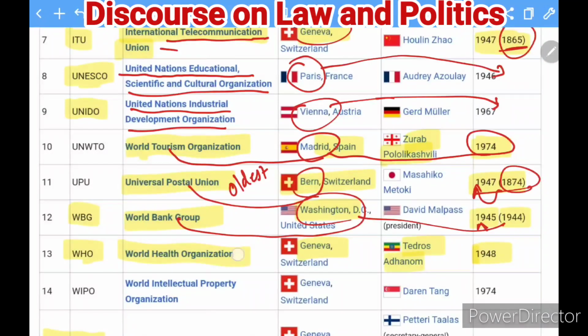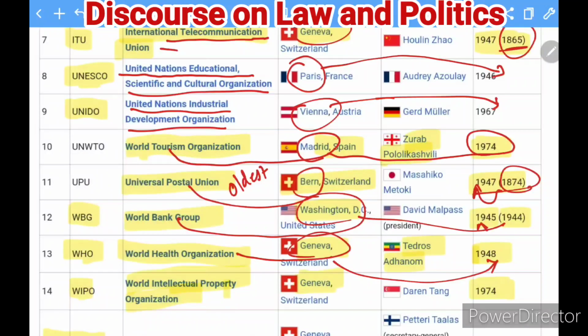So WHO has its office in Geneva, and it was established in 1948. The next is WIPO, the World Intellectual Property Organization. It deals with intellectual property, has its office in Geneva, and was established in 1974.